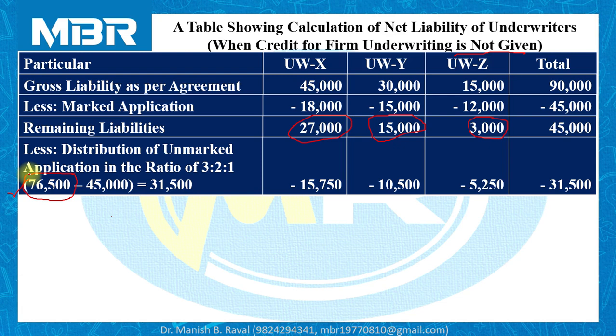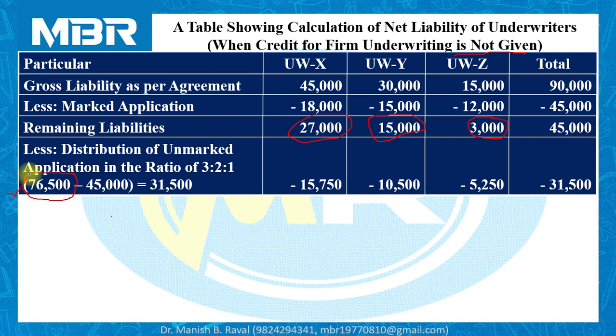Total applications received by the company are 60,000 as per information given in the question. But these 60,000 applications were received by the company without consideration of firm underwriting. But we have to calculate total applications received first, and we have completed our calculation with 100% perfection.